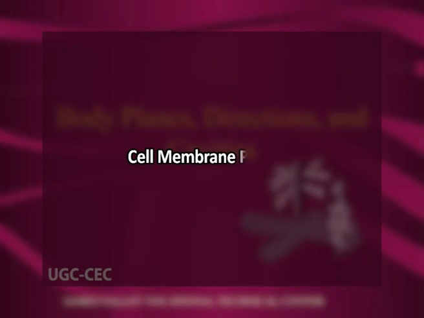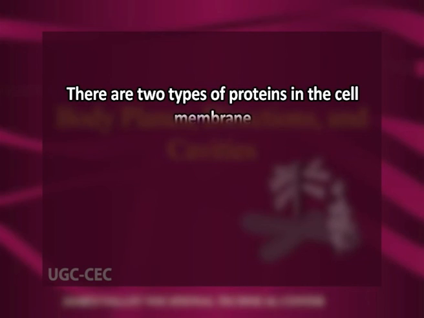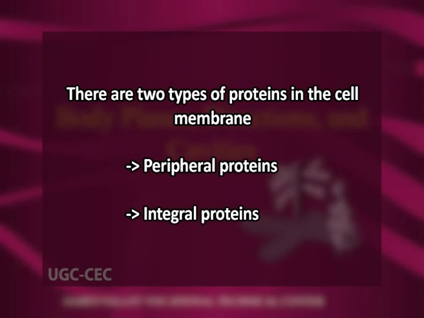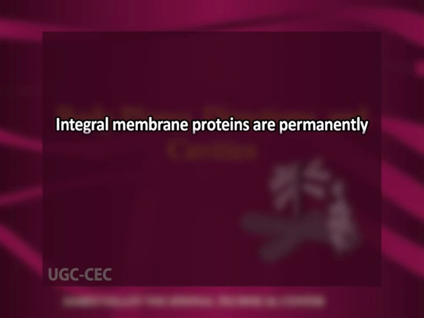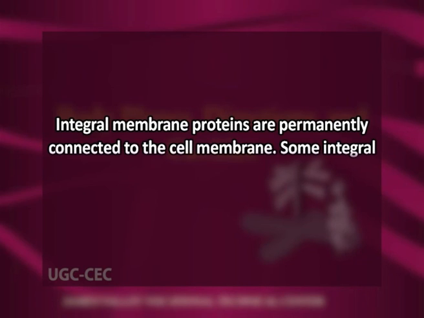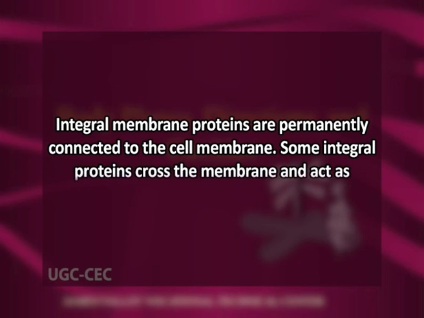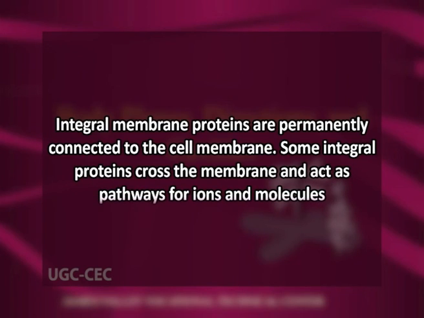Now, the cell membrane proteins. There are two types of proteins in the cell membrane. Number one is the peripheral proteins and number two is the integral proteins. As the name suggests, integral proteins are permanently connected to the membrane. Some integral proteins cross the membrane and act as pathways for ions and molecules. Integral proteins are the hard workers of the cell membrane.